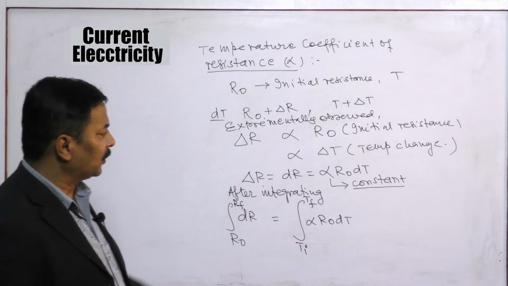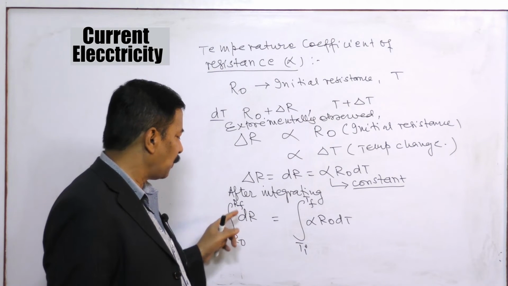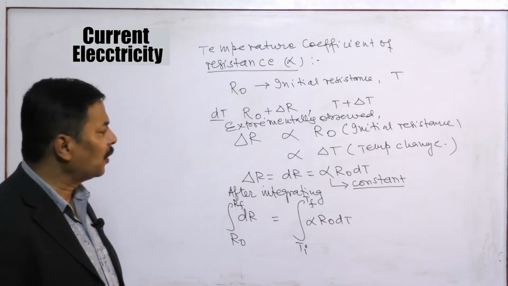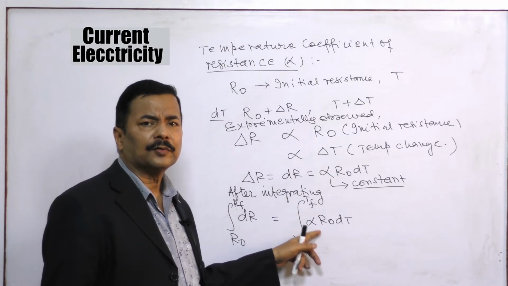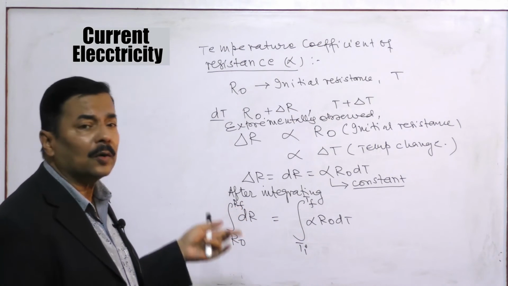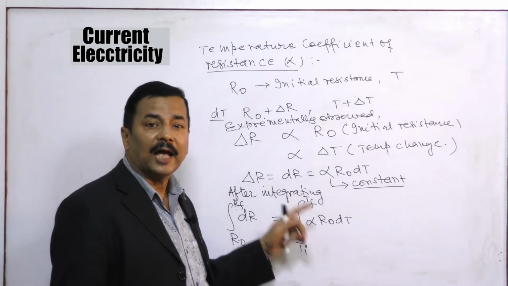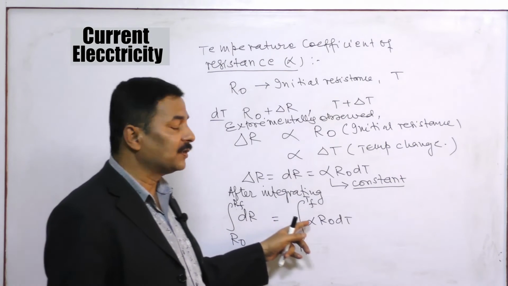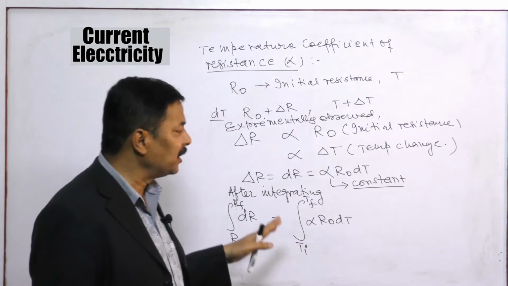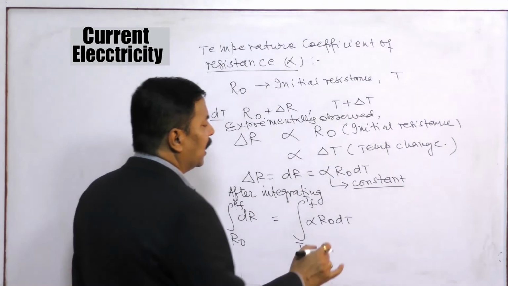Here T final is the final temperature, T initial is the initial temperature, and R final and R initial are the resistances. In most cases alpha is constant, about 99% of cases, but not always. By temperature change alpha can also change. There can be a situation when alpha is a function of temperature, and then we cannot take it out. But if alpha is constant, then we can take it out of the integral.